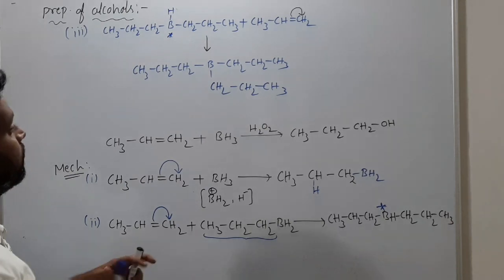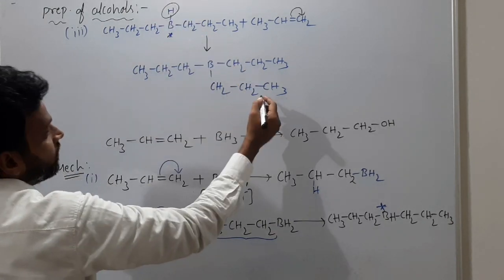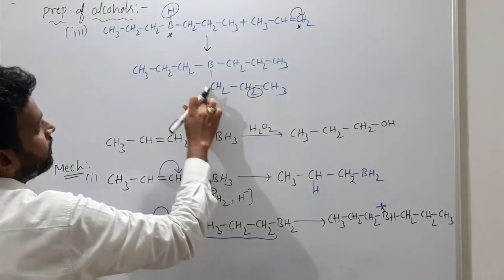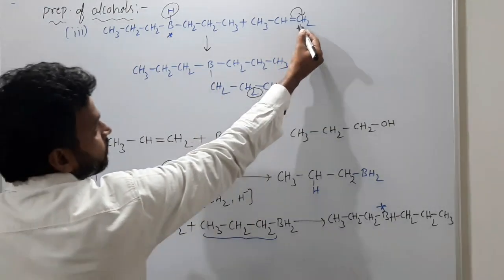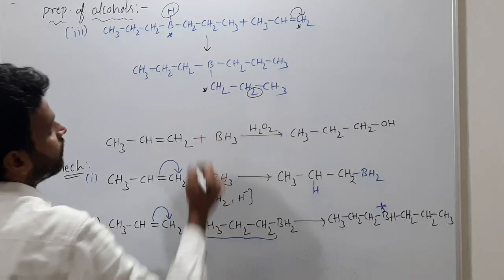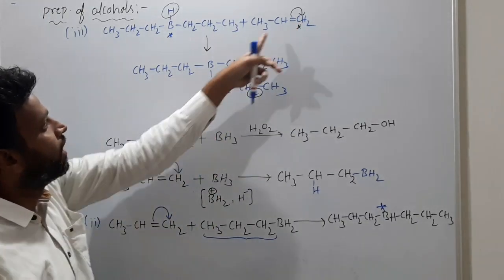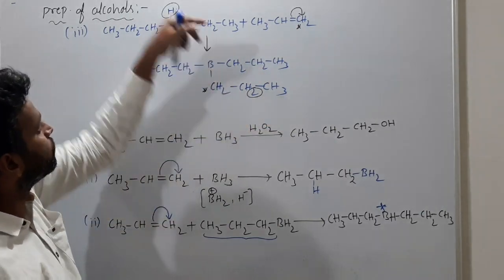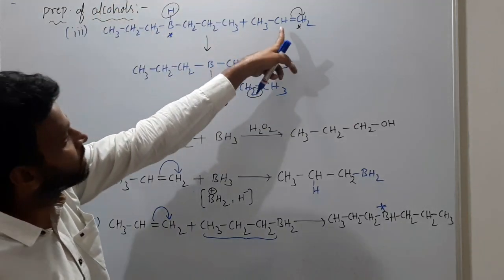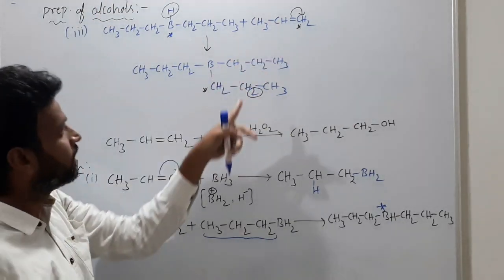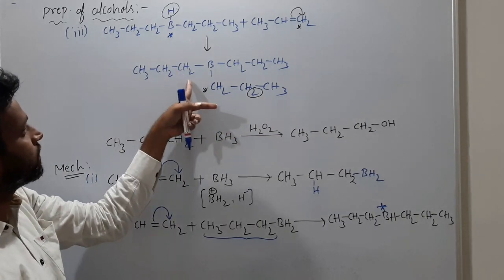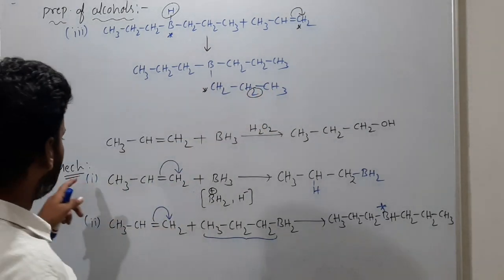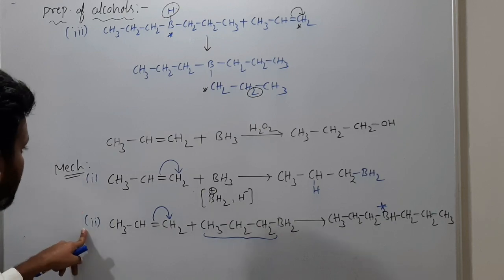Got it? What happened? So here the hydrogen came over here. This star carbon was added on boron. So this CH2, CH2, how did this hydrogen come here? Actually this was CH, why did it become CH2? Because this boron donated H minus to this carbon, because this is a positive carbon, or not. So like that you have CH3, CH2, CH2, three times. Like this we have the three mechanism steps, 1, 2 and 3.